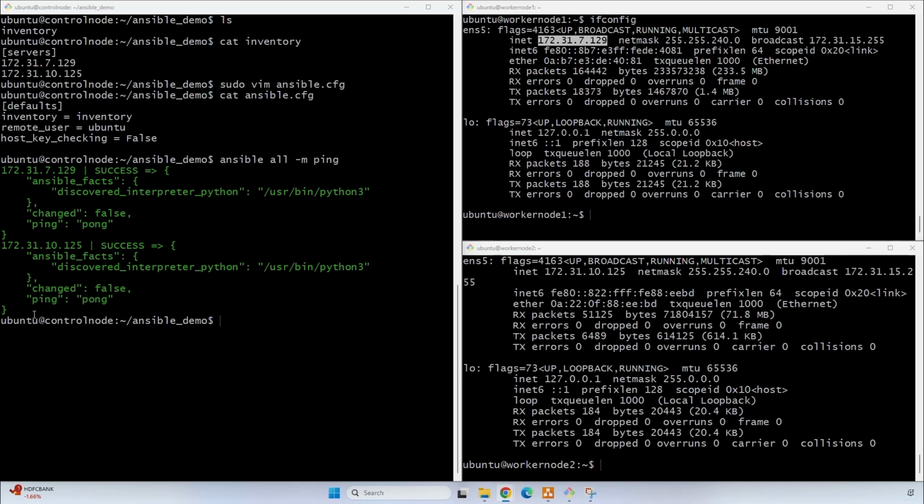We can use a few more Ansible commands, like checking the uptime of the worker nodes. We have two server IPs under this servers group, so here we have to provide that group name.